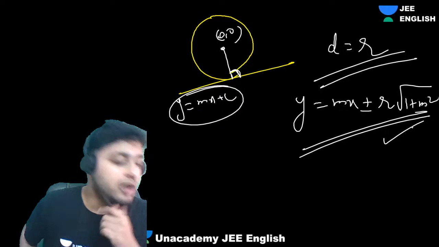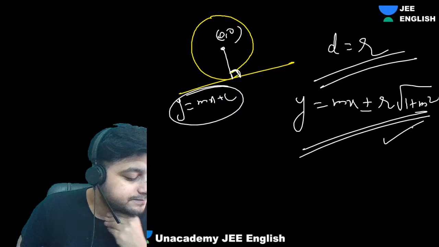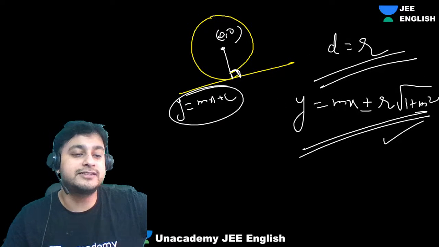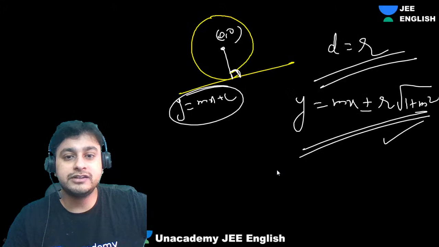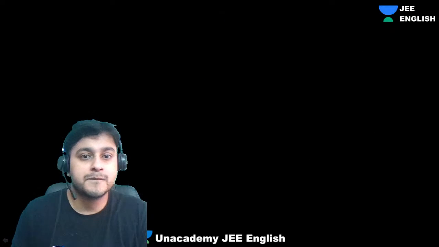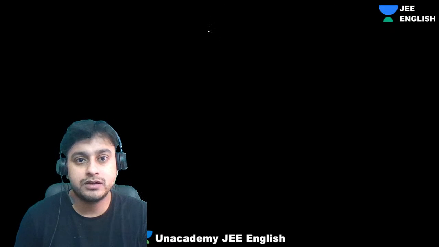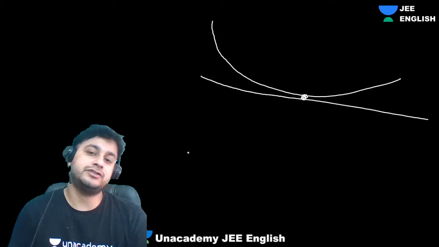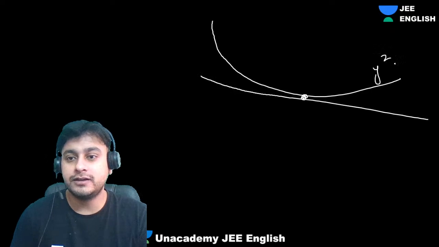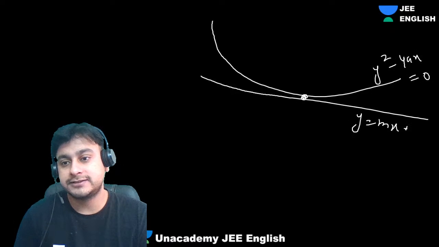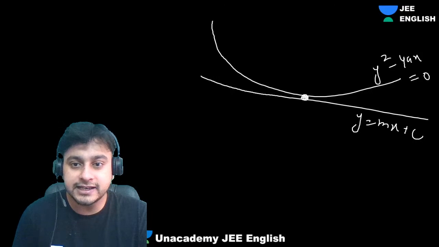But here in parabola we cannot do that. Fantastic, very good, Papi Reddy, amazing. So guys, actually there is one more concept which we can look at. What we can use is, if you look at this parabola, let's suppose we have the parabola. Okay, we have drawn the tangent. So guys, let's suppose this is y square equals 4x, and this is y equal to mx plus c, right? So guys, can I say this is the solution point?